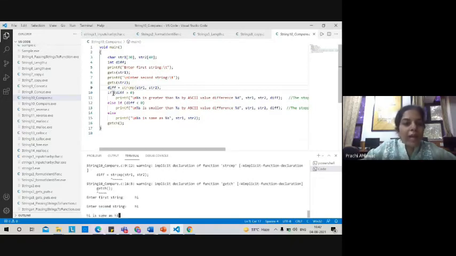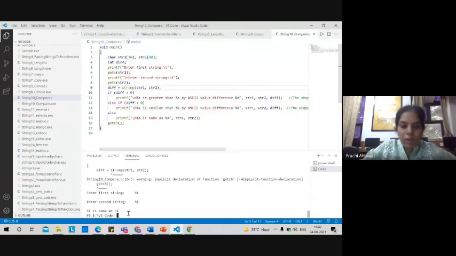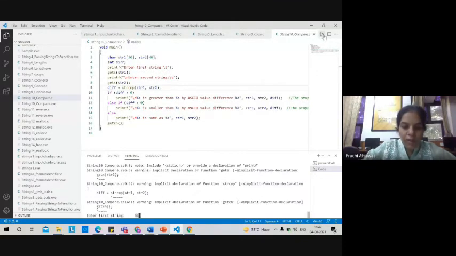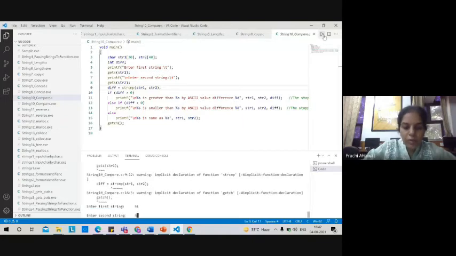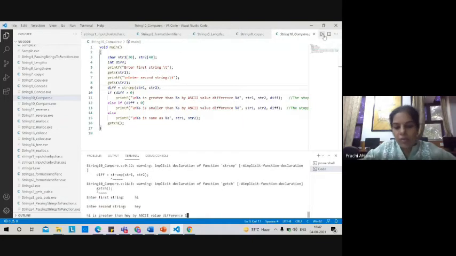So what is the value in this? Value is 0. So that is why it is printing this is same. As you can see, if the diff value is 0, the logic will come over here. Okay, fine. So this is how it is functioning. But suppose I want to check for some other. If I write hi as the first string and hey as the second string.